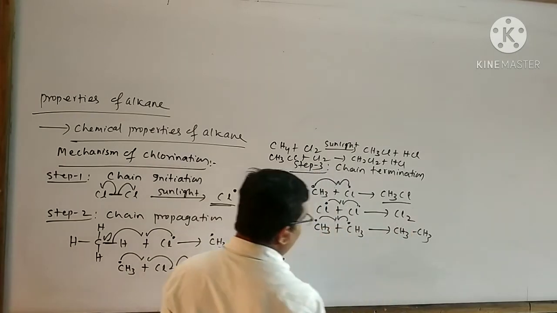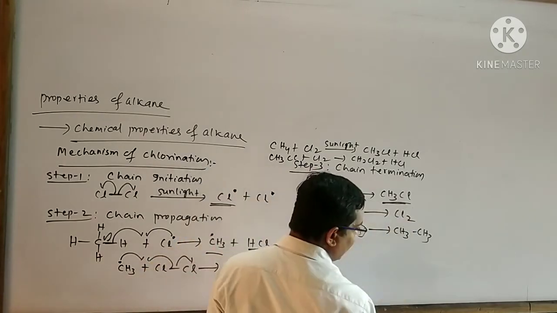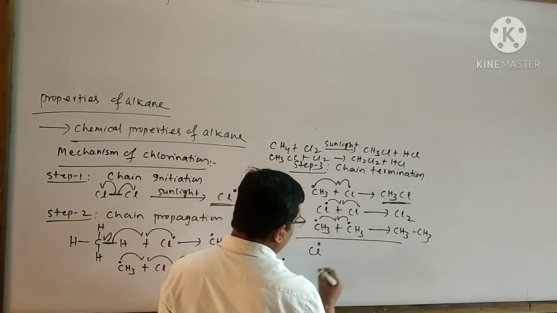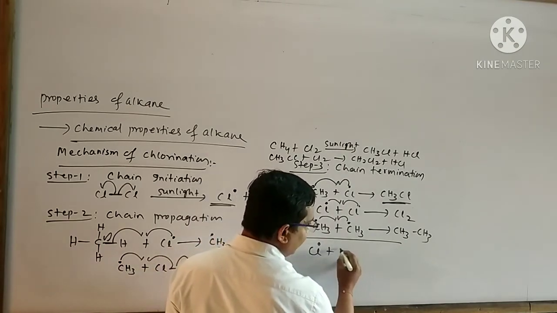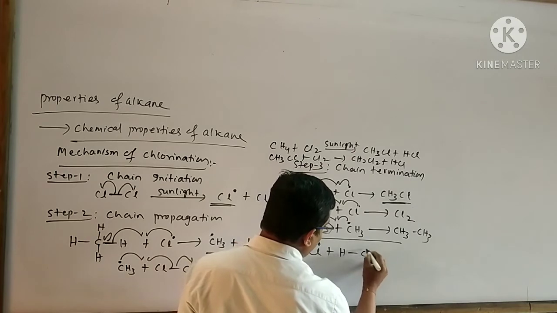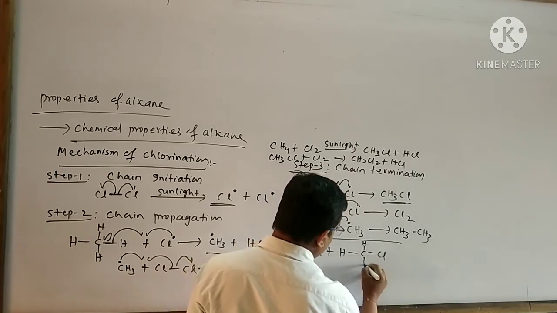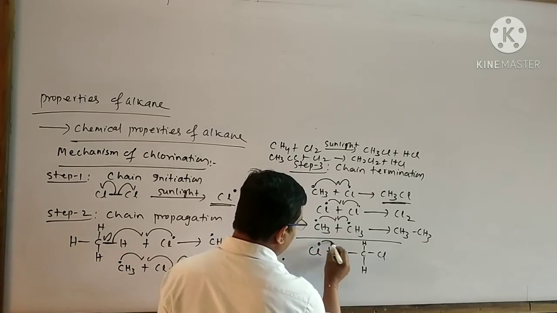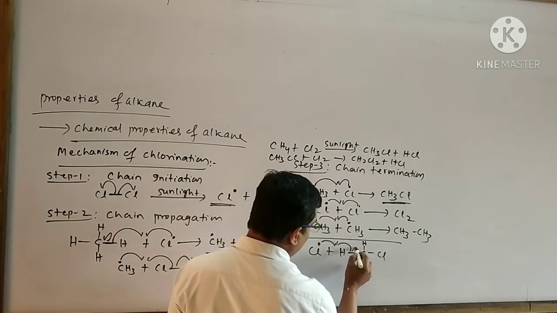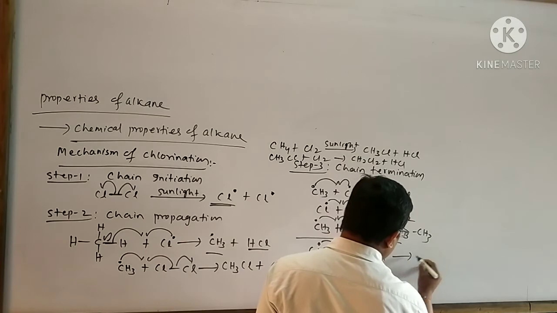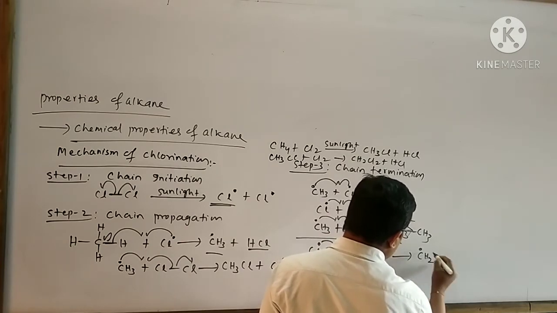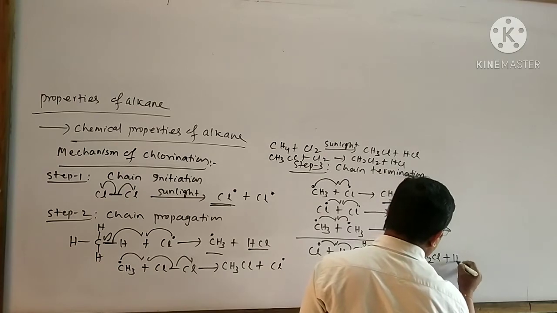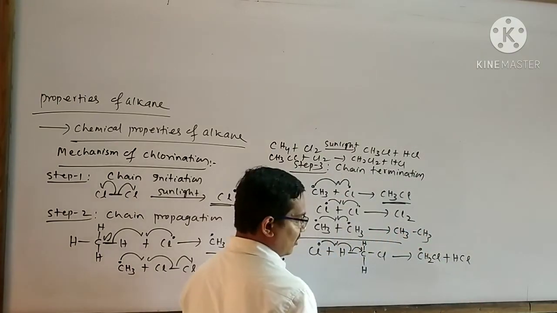So here again the methyl chloride reacts with another chlorine free radical in this manner. Here the reaction takes place like this. As a result, this product is formed and here HCl is formed as the byproduct.